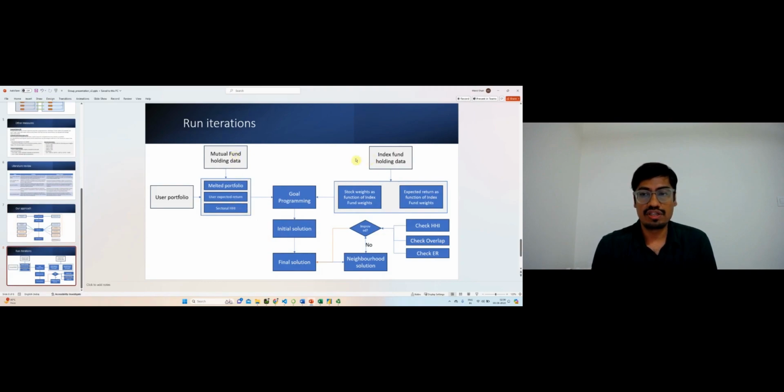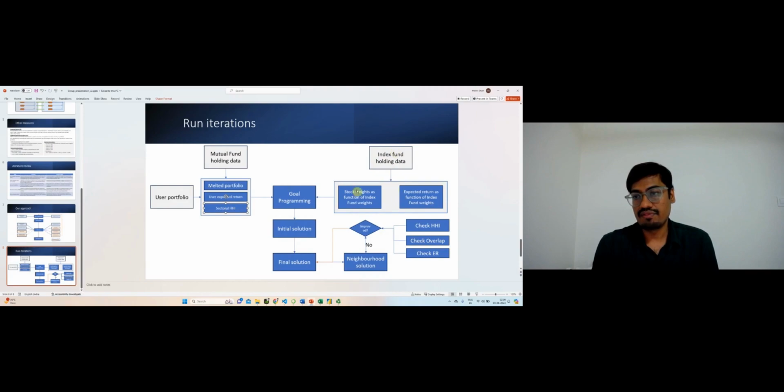So all the gray boxes are data. So we have the user portfolio, which we take through Excel. Then we have mutual fund holding data, which we scraped from Money Control. Index fund holding data, which we scraped from screener.in. And now we feed it to, for example, make a melted portfolio, calculate user expected return, calculate user's current HHI in his current portfolio. And we feed them in the goal programming.